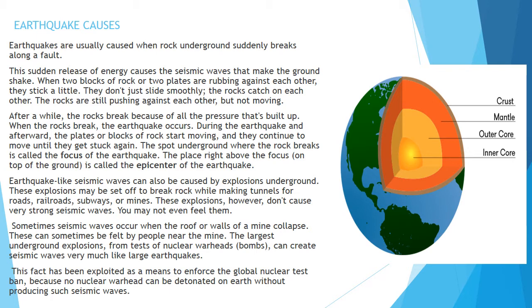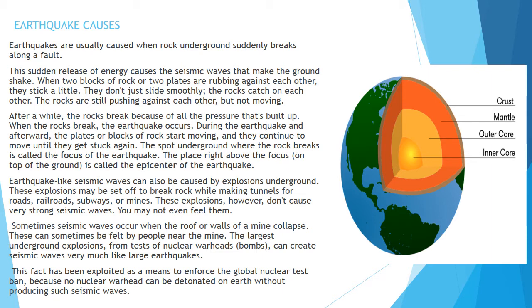When two blocks of rock or two plates are rubbing against each other, they stick a bit. They don't just slide smoothly, the rocks catch on each other and are still pushing against each other but not moving. So many times the two plates collide, rub against each other, stick at some moment, and then slide smoothly.